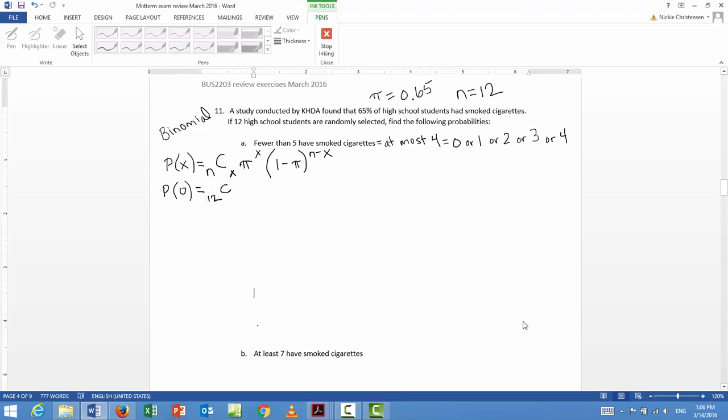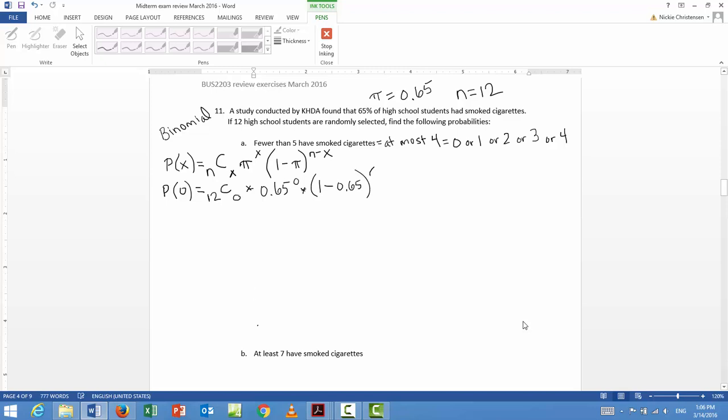So 12C0, times 0.65 to the power of x, and our x is 0, times the quantity 1 minus 0.65. And we'll take that to the power of n minus x.